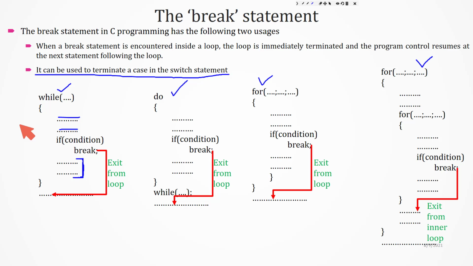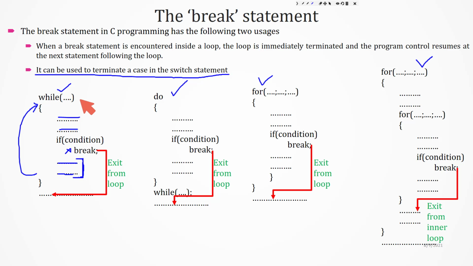So when the while loop is true, this statement will be executed, the second statement will be executed, then this condition will be checked. If the condition is false, what happens? This break statement will not be executed, because this break is written inside this if condition. At that time it will execute this statement and this statement. Then again this condition will be checked in the loop.